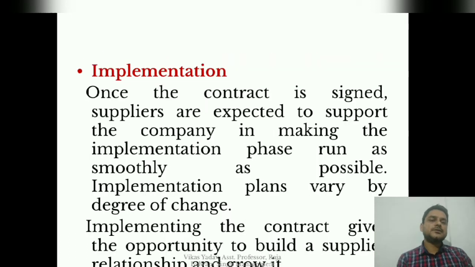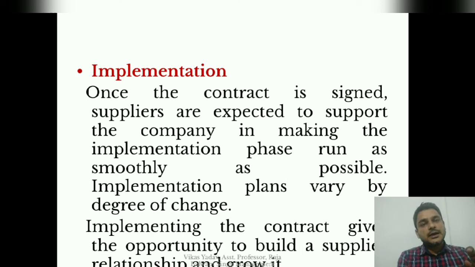So once we have selected the supplier, we will go with the implementation part. During implementation, we will consider signing of the contract with the suppliers and with the vendors, so that they have a mutual agreement over the particular arrangements which will be carried out in that supplier and vendor relationship.